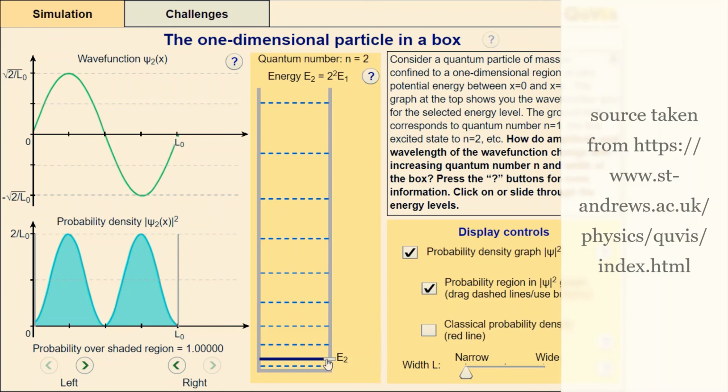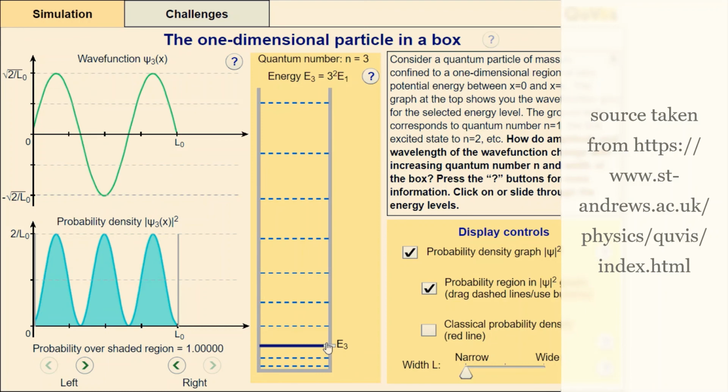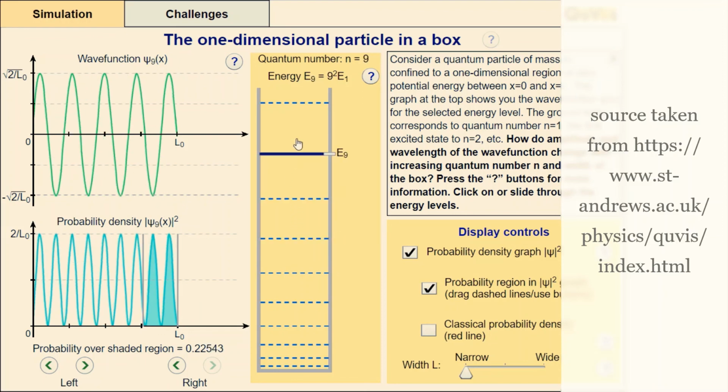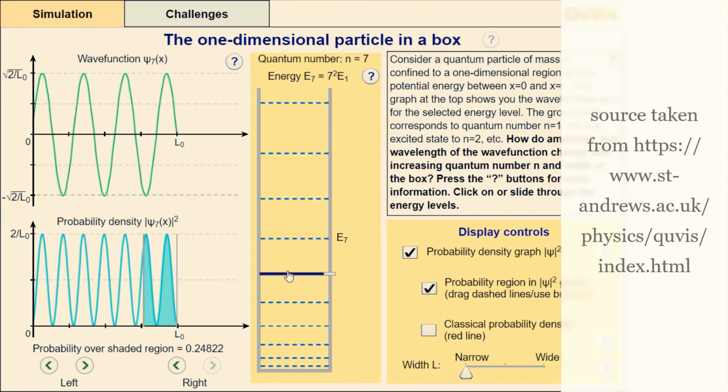If I excite to the next state, that is the second excited state, or third state, n equal to 3, then I will get 3 square E1. So in this box its energy levels are increasing, and this is the wave equation, and this is the probability. Once again, by changing the region where we calculate the probability, the probability of finding the particle changes. Now if I excite to the other states also, then we will get all the wave functions, as we can see here.